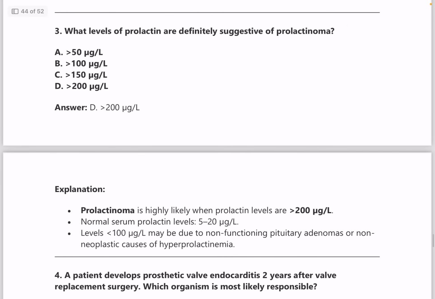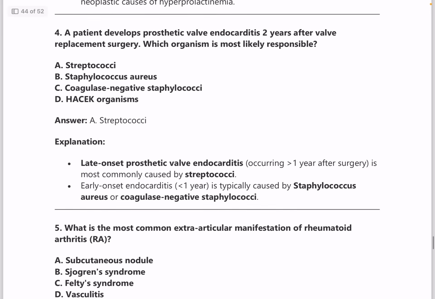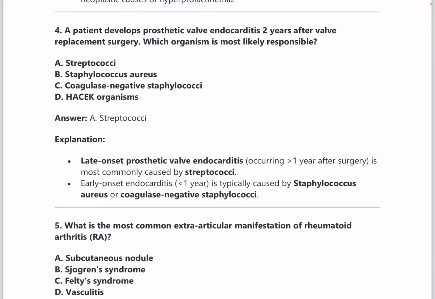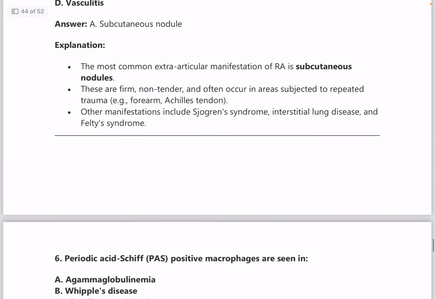Next, what levels of prolactin are definitely suggestive of prolactinoma? Answer is more than 200. Next, a patient develops prosthetic valve endocarditis 2 years after valve replacement surgery. Which organism is responsible? Answer is streptococci. Next, most common extra-articular manifestation of rheumatoid arthritis. Answer is subcutaneous nodule.